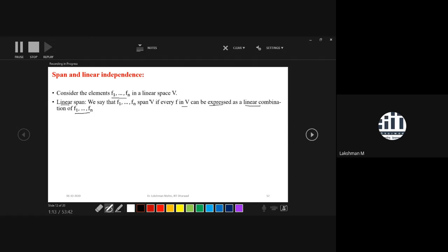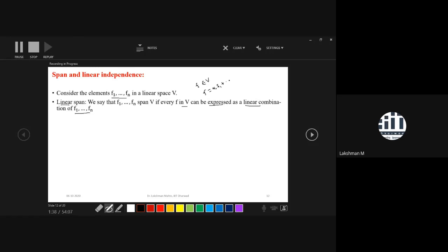That means you take any arbitrary element from V and you are able to write that element f as a linear combination of the given set of elements of V, which is f1, f2 up to fn.